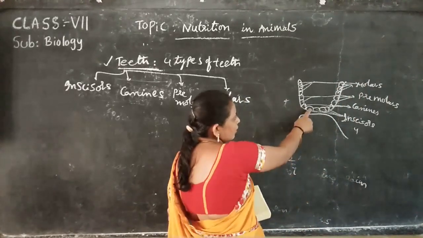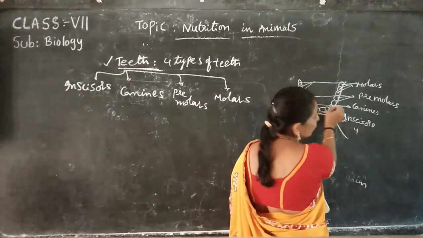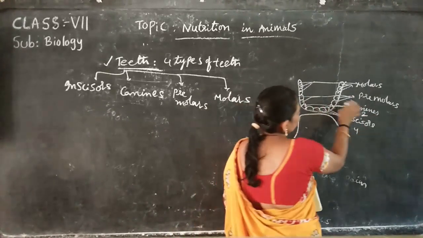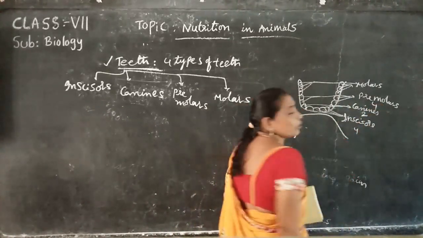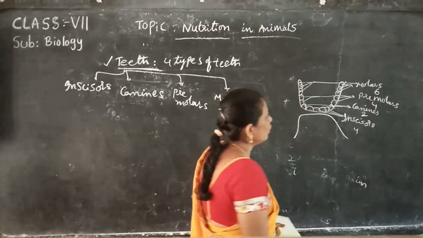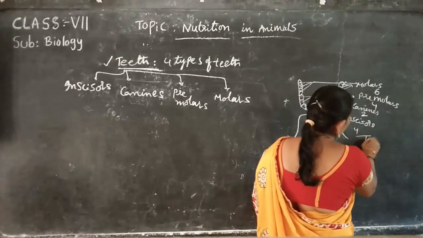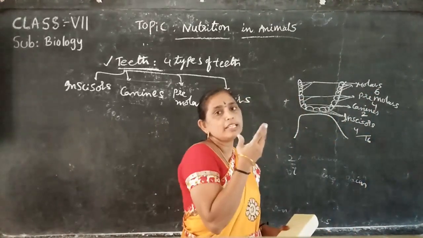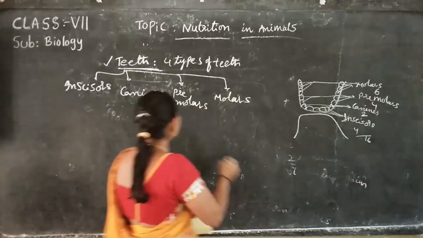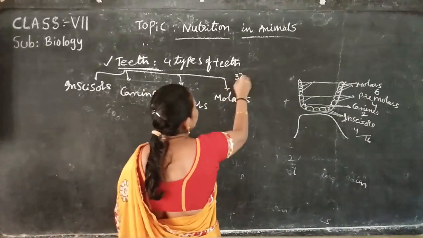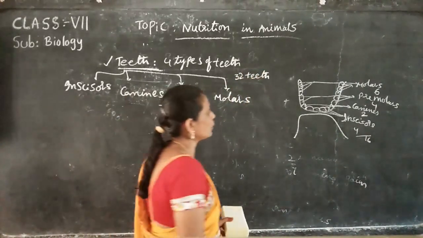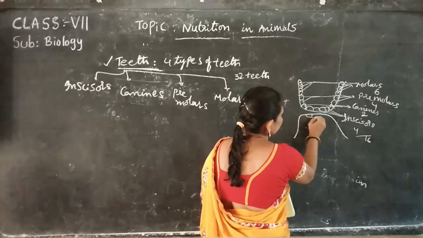Observe carefully. Incisors are 4 in number. Canines are 2 in number. Then premolars are 4 in number. Then molars are 6 in number. Total 16 teeth, which means the upper jaw has 16 and the lower jaw has 16. Total 32 teeth are present in adults.